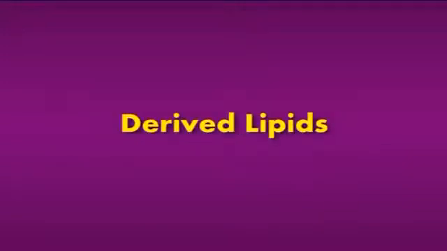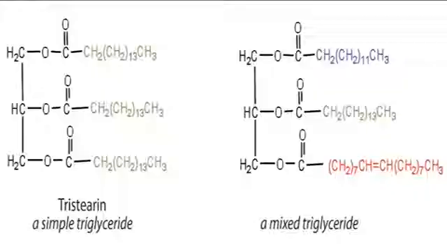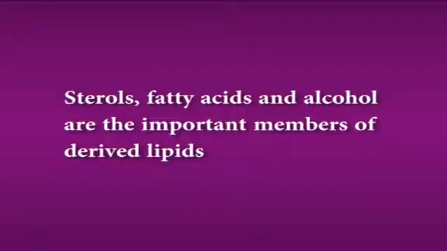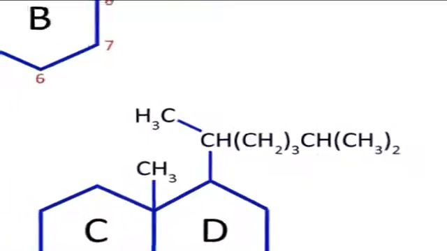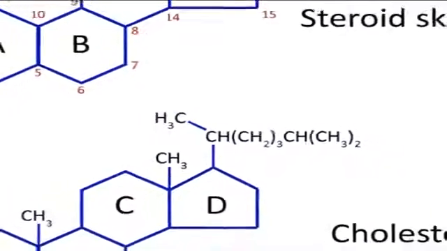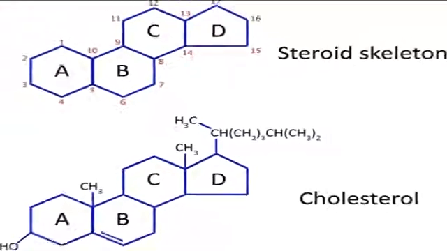The last classification is derived lipids. Derived lipids are substances liberated during hydrolysis of simple and compound lipids. They retain the properties of lipids. Sterols, fatty acids and alcohol are the important members of derived lipids. Sterols are derivatives of steroids. They contain a common steroid nucleus, an 8 to 10 carbon side chain and an alcohol group.